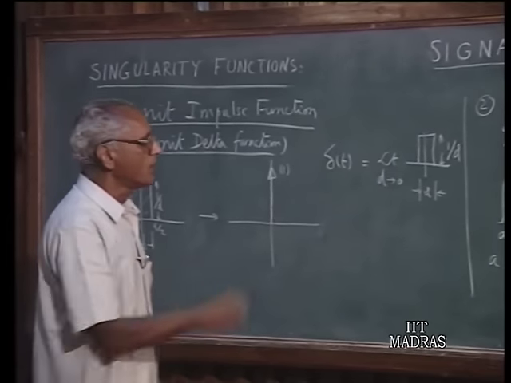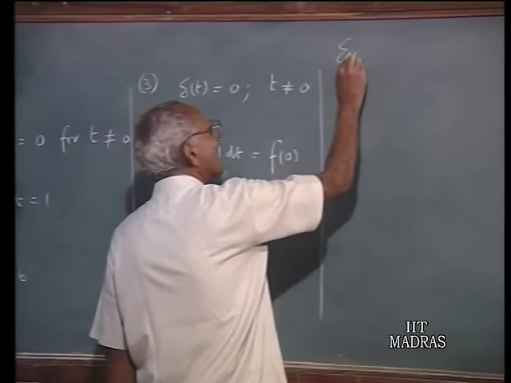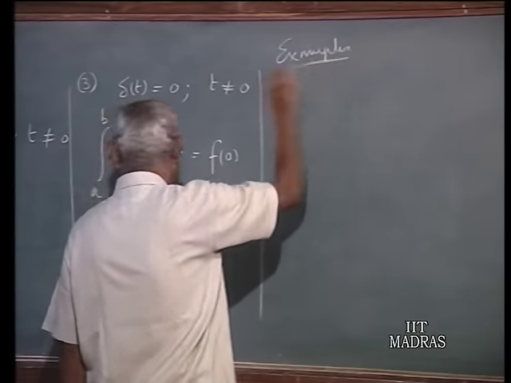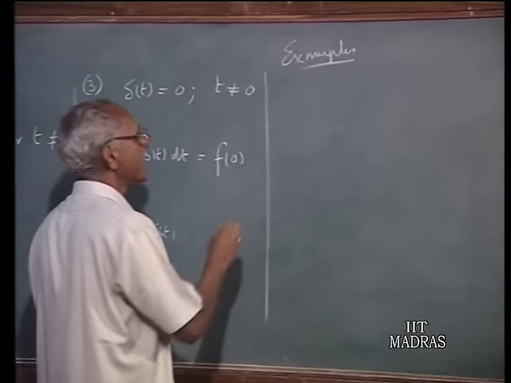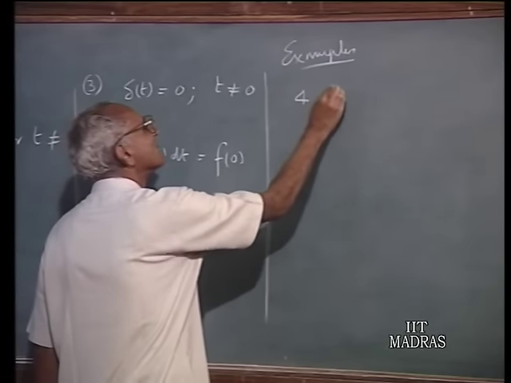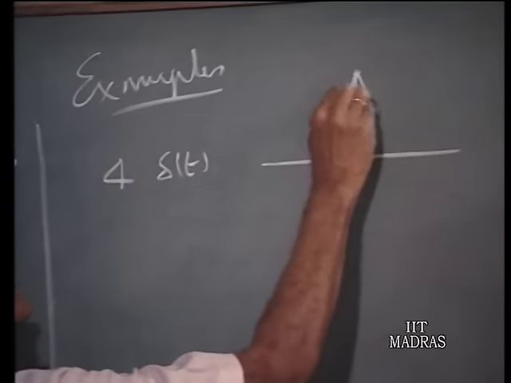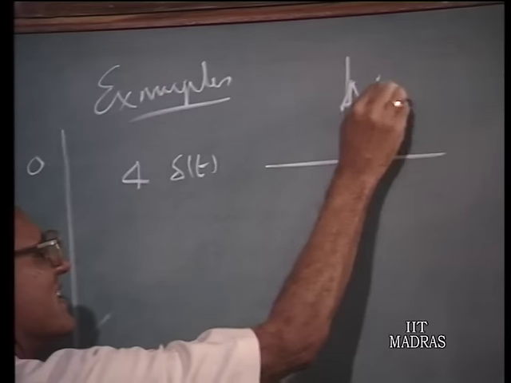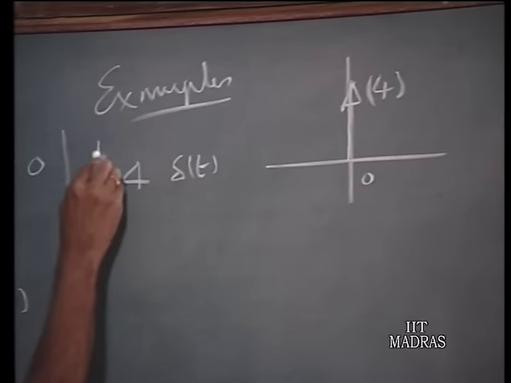Okay. So, let me now plot some examples of how different types of delta functions can be conceived. Suppose I have 4 delta t. It is an impulse function standing at t equals 0 and its magnitude is 4. We indicate its magnitude 4 in the sense that it is no doubt infinity, but the area under the curve is 4 units. So, the magnitude of a delta is indicated within brackets in this fashion.